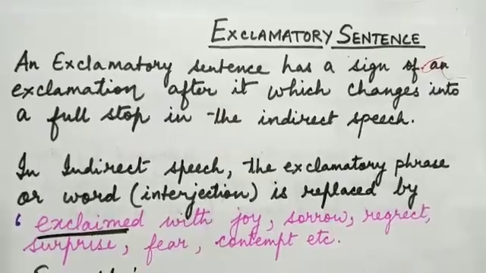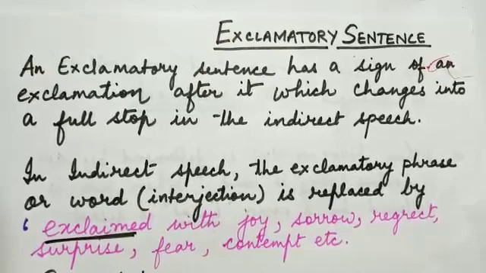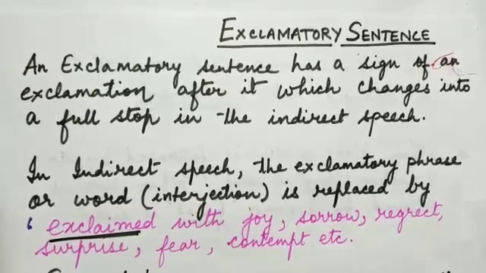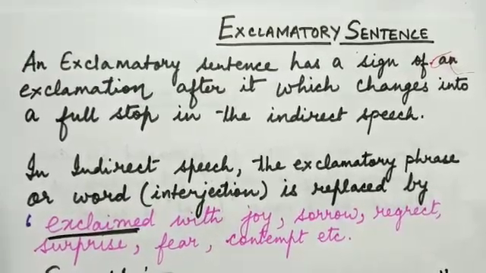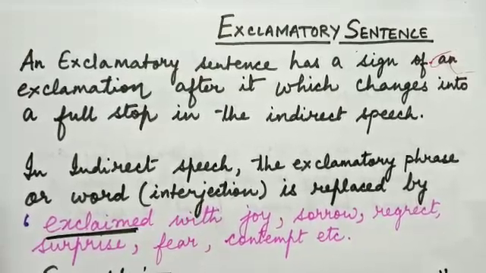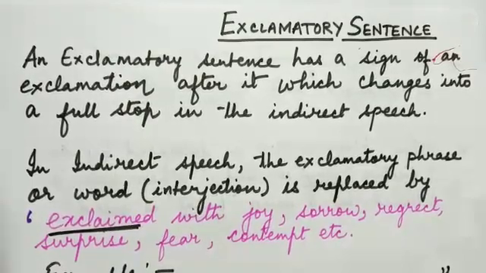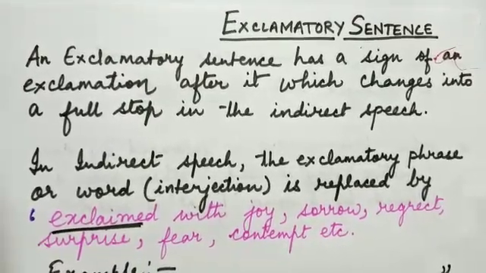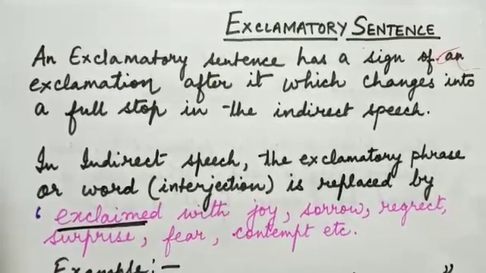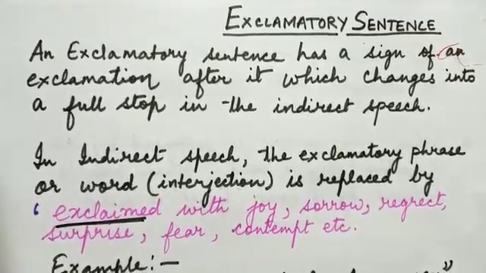Now let us discuss the exclamatory sentence. An exclamatory sentence has a sign of exclamation after it, which changes into a full stop in the indirect speech. And in indirect speech, the exclamatory phrase or word, that is the interjection which is used, is replaced by exclaimed with joy or sorrow or regret or surprise or fear or contempt, etc. That depends on which interjection has been used. So the reporting verb said becomes exclaimed with.